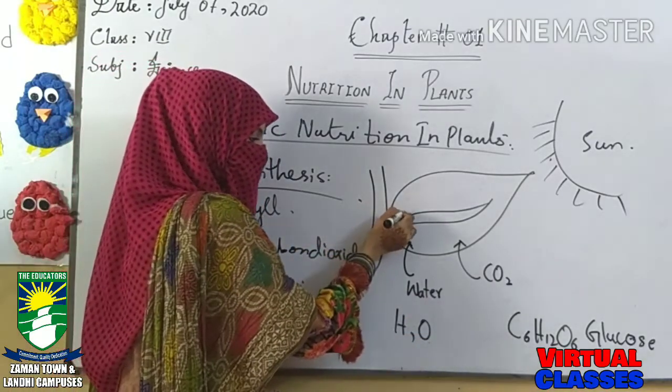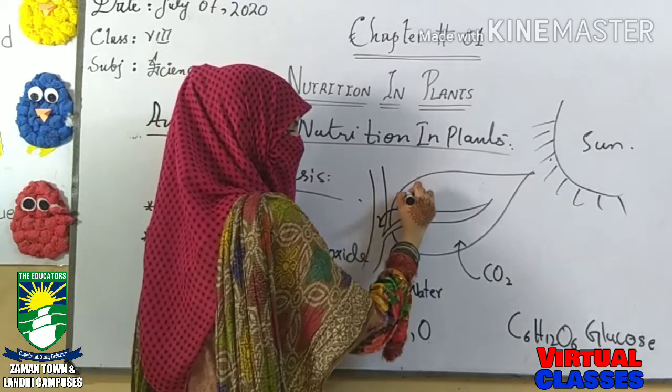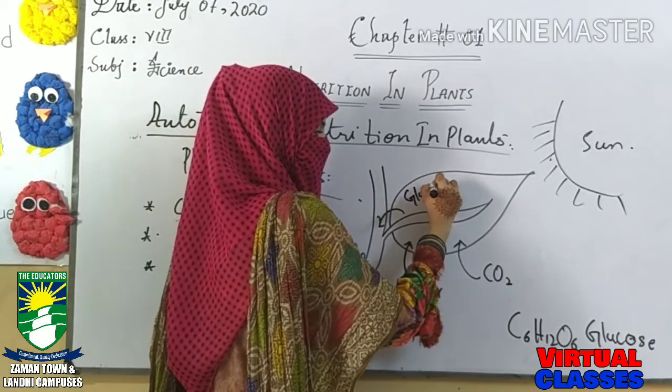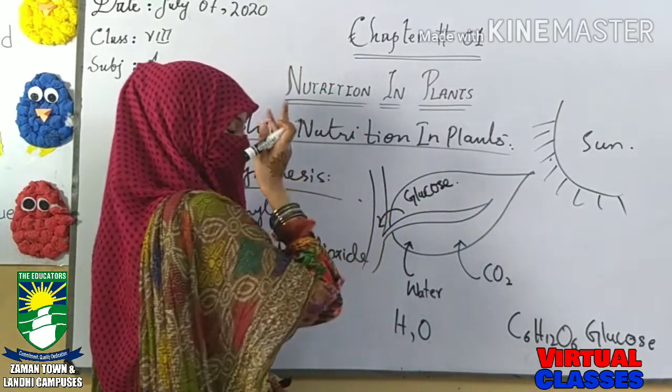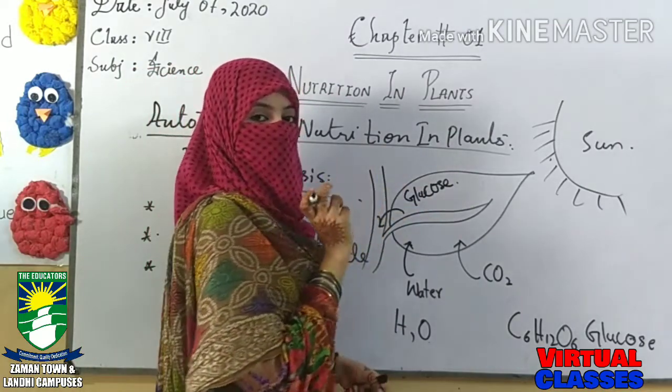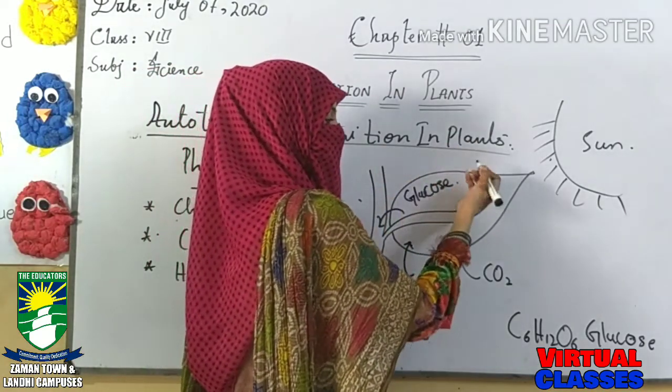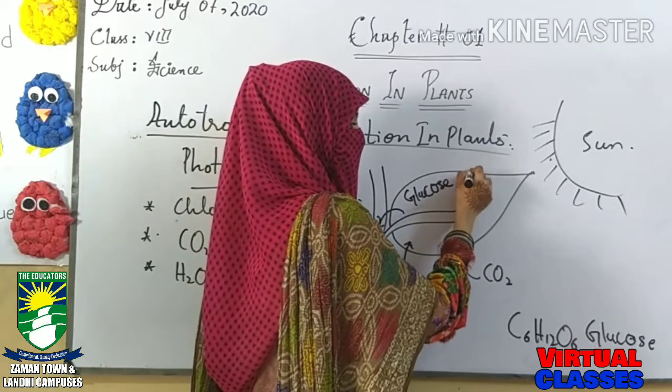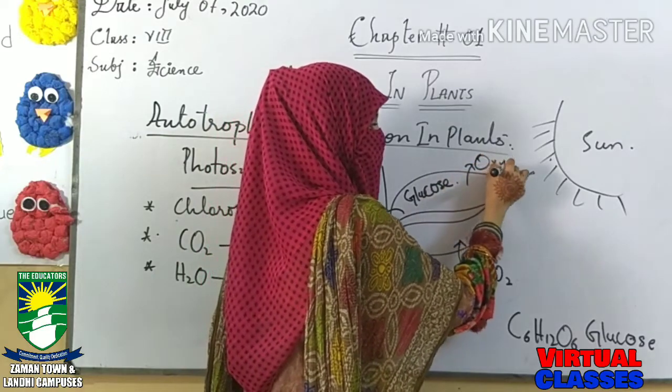So the glucose is being prepared here in the leaf of the plant, along with the loss of energy and excess oxygen gas, which is released into the atmosphere.